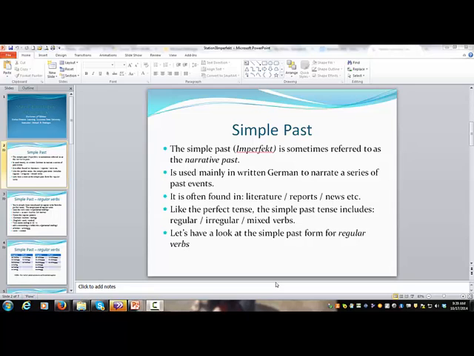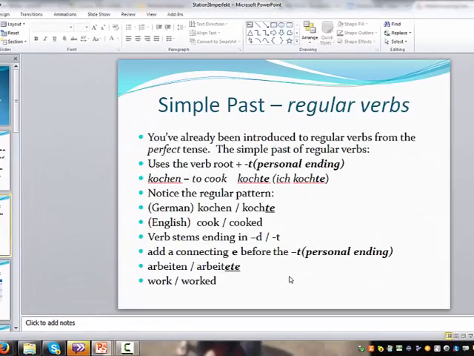It's used in literature, but not to say that in a news article you can't also see present tense, present perfect tense, plusquam, etc. When you do see a news article, oftentimes you'll see all tenses integrated into that, and all cases as well. But nevertheless, this one is used mostly when narrating a past event that's in the past, over and done with. So let's look at some examples here.